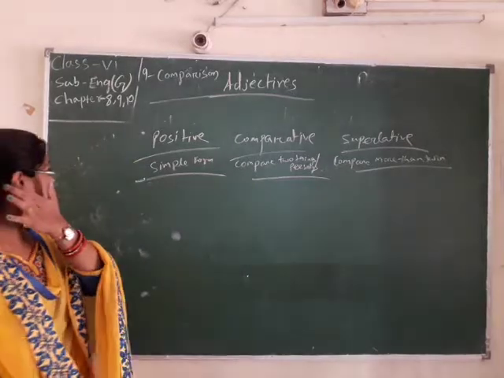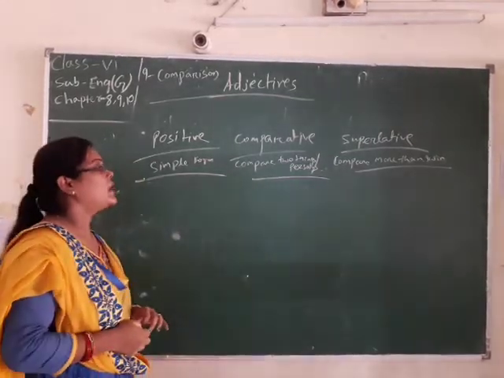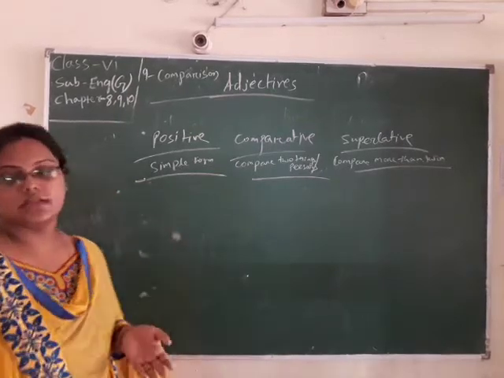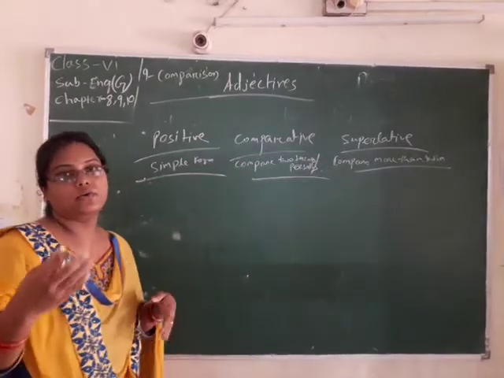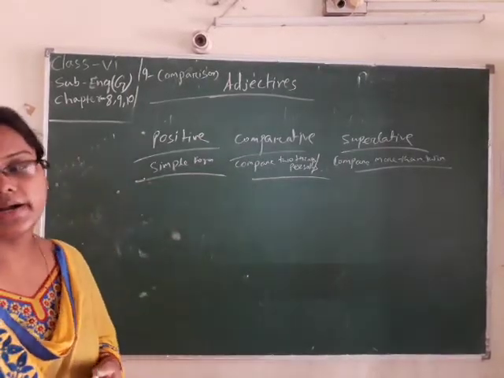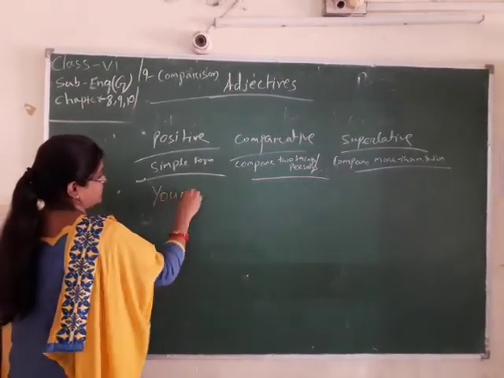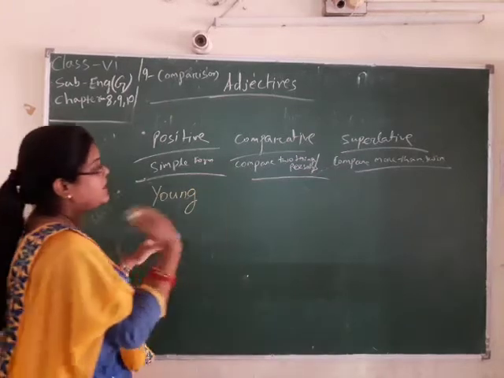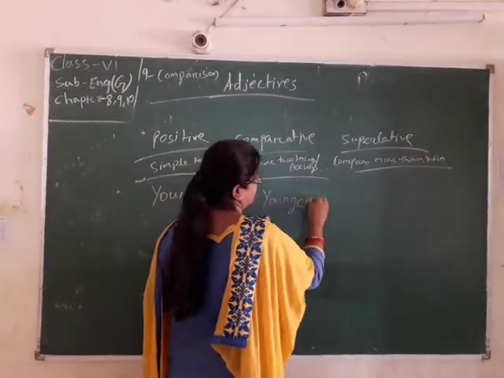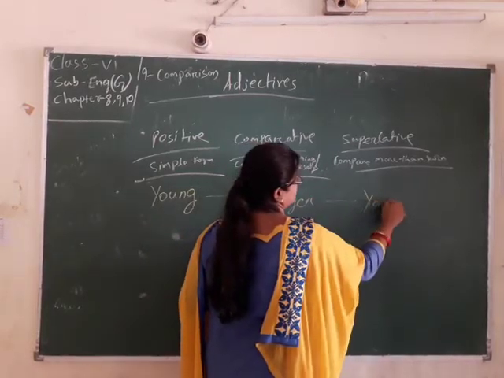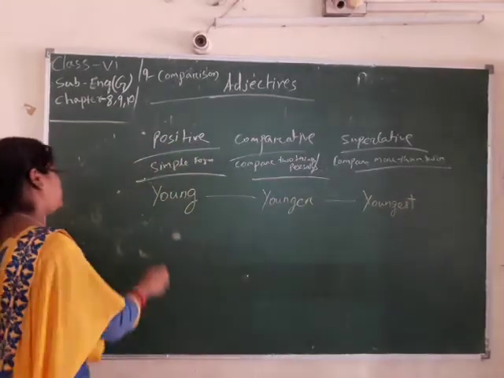Like an example, young. Young is your positive, and the comparative form of young is younger. Young, younger, and youngest is your superlative.